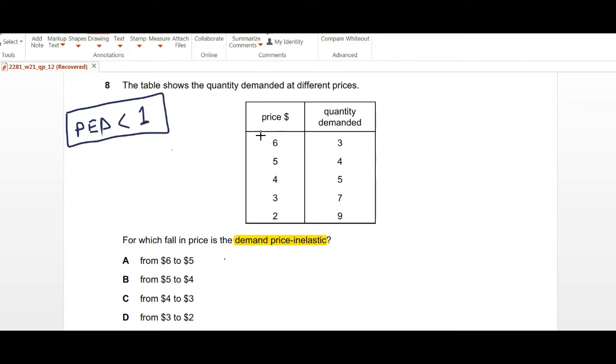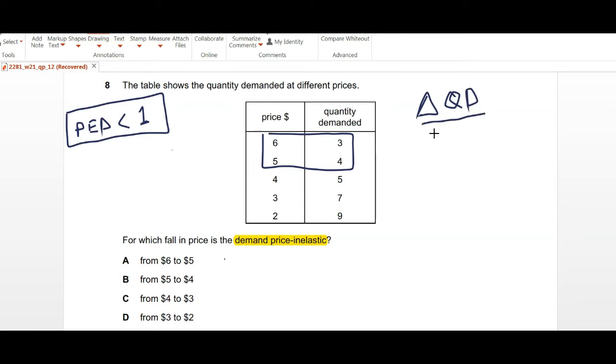Now, I always advise my students that when you are calculating these values for price inelastic or price elasticity, and we have given a table like this has appeared in many MCQs before. So what you can do is you take the topmost values and you see the difference of these two, because for PED calculation we need percentage change in quantity demanded over percentage change in price, right?